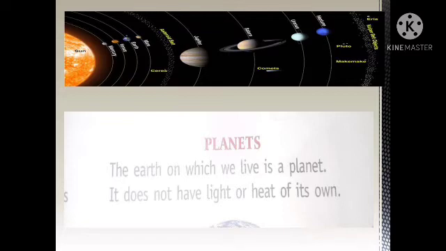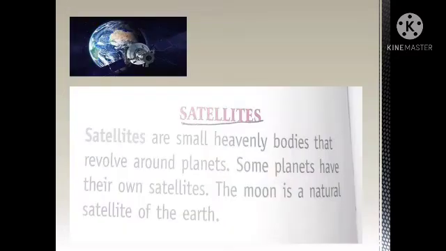Mercury and Venus are seen in the morning and evening. Venus is called the morning or the evening star. Jupiter is the brightest and the largest of all planets. Saturn is not so bright. It has a system of rings around it. The planets that are further away can be seen only with the help of a telescope. I think, children, you understood about the planets.